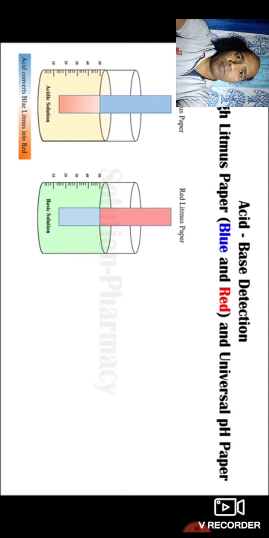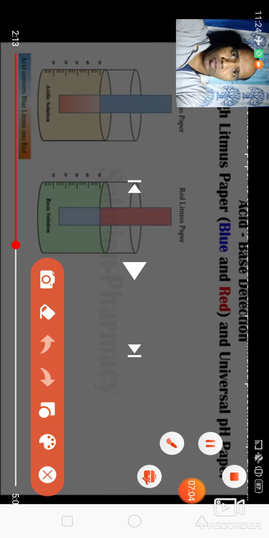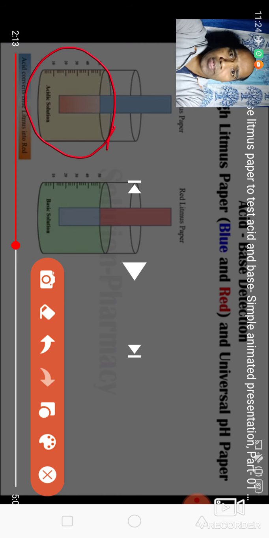If blue litmus paper is dipped into the solution, and it is turning into red, then the solution is acidic.